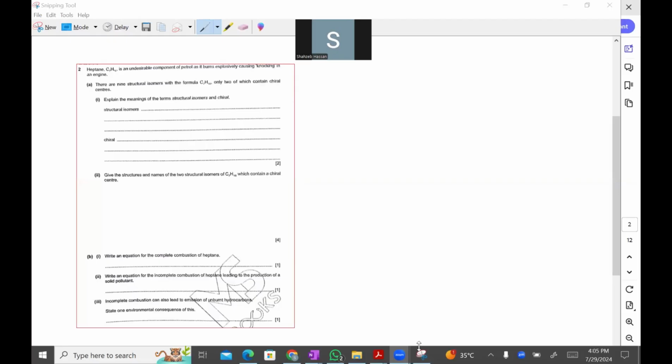Same molecular formula, different structural formula. So compounds having the same molecular formula but different structural formula.